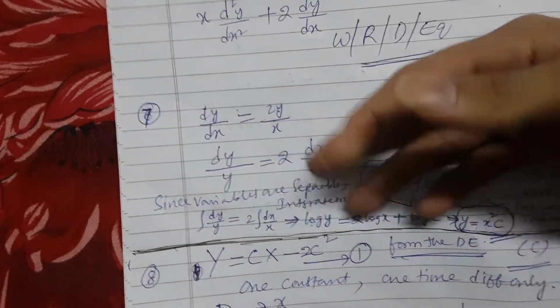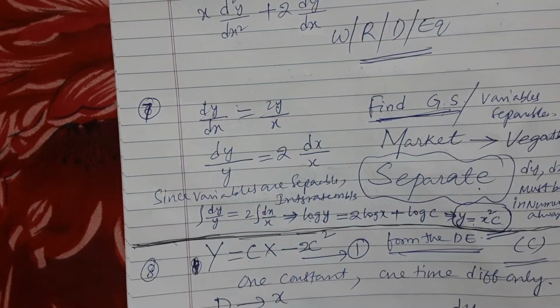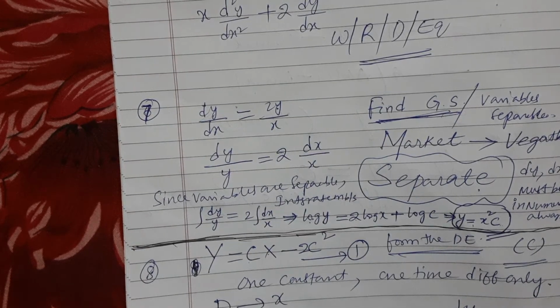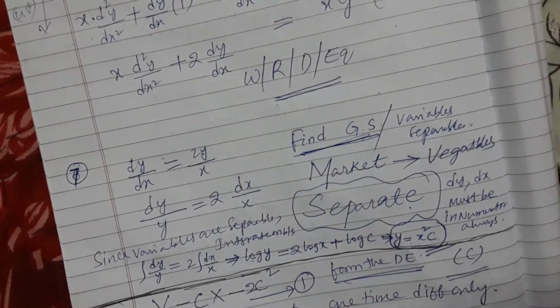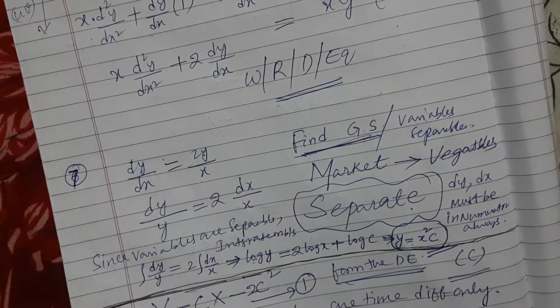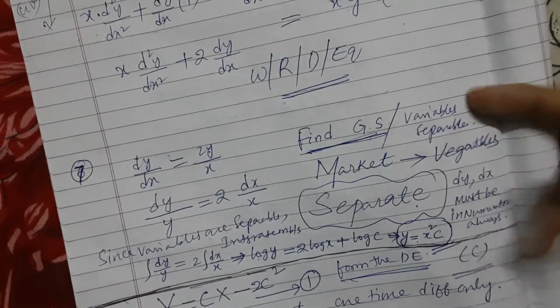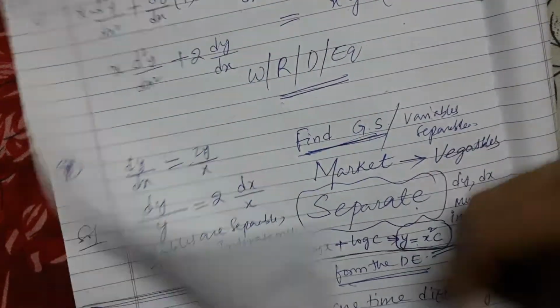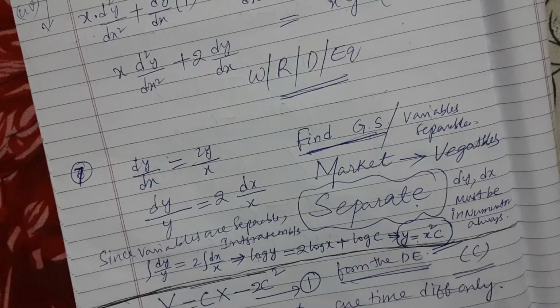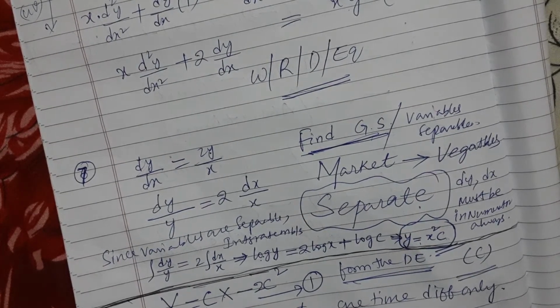Where do you go? Start from the starting. How many variables are there? Variables are separable. What must you say? He says you go to the market, you get vegetables, then you separate them. Separate the vegetables, no? Only then it will work.